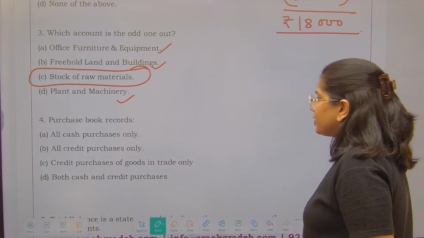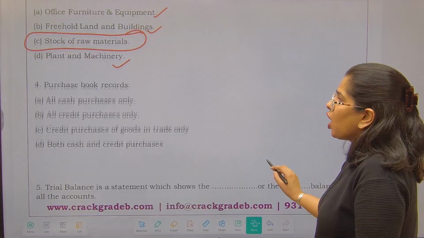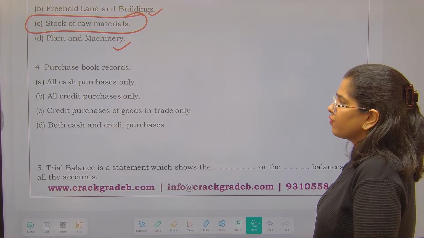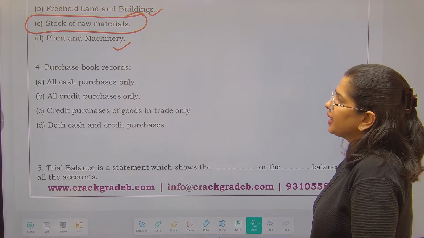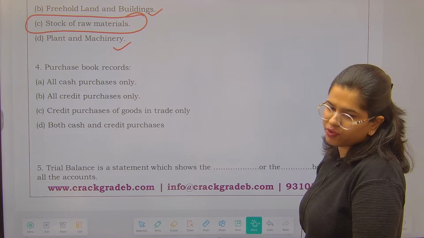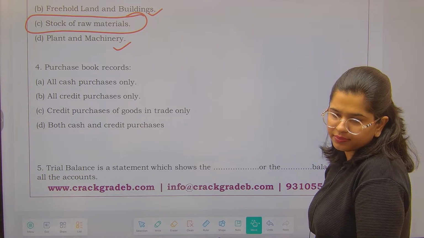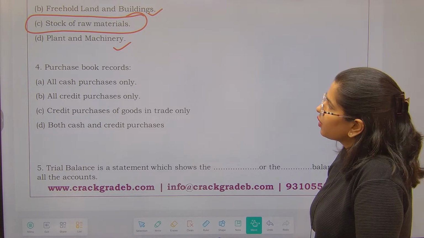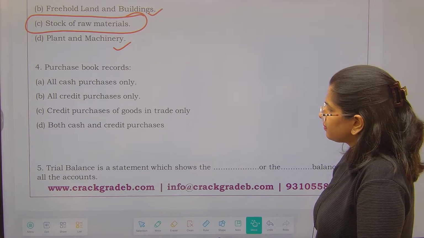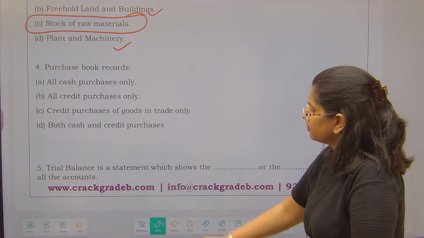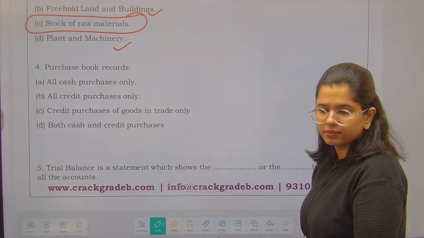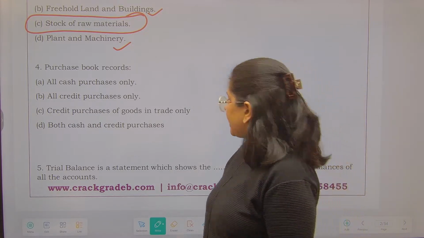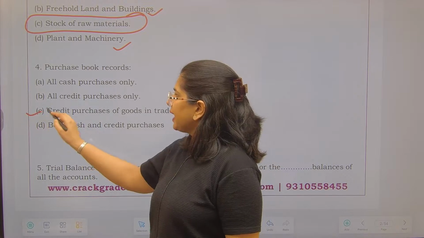Now next is purchase book records. All cash purchases, all credit purchases of goods in trade only, both cash and credit purchases. What should be your answer? बताइए. Question number 4. Good. Credit purchases of goods in trade only.